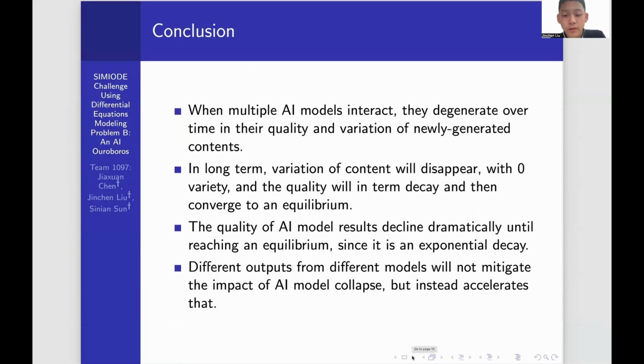When multiple AI models interact, they degenerate over time in the quality and variation of newly generated content. In the long term, variation of content will disappear with zero variety, and the quality will in turn decay and then converge to an equilibrium. The quality of AI model results declines dramatically until reaching an equilibrium, since it is an exponential decay. Different outputs from different models will not mitigate the impact of AI model collapse, but instead accelerate it.